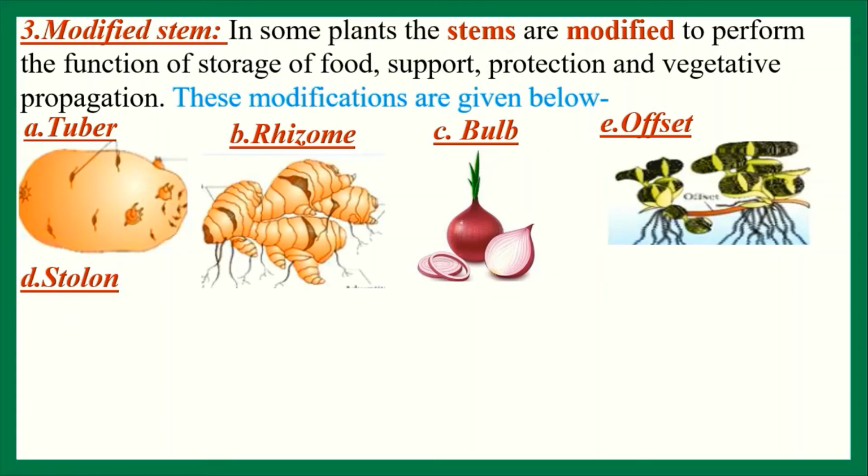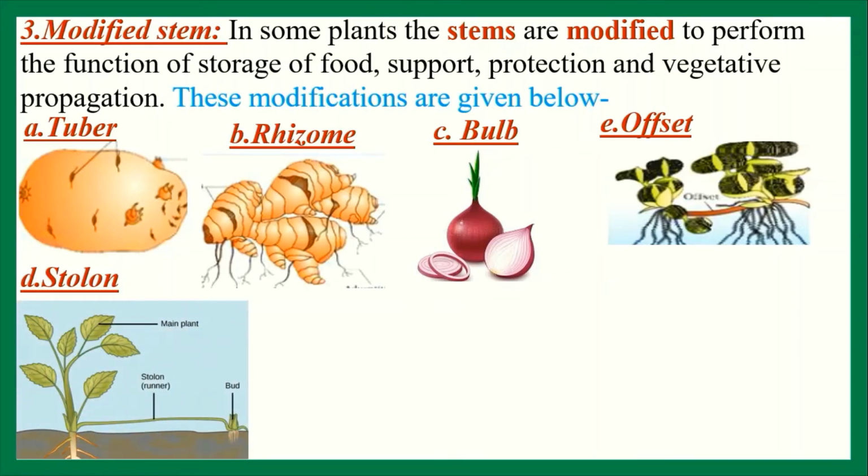Stolon. Stolon is another subaerial modified stem. Everybody see the figure. This type of stolon is found in the arum, mint, that means pudina, etc. You may have seen arum stolon. These are branched from arum and modified for the reproduction. Stolon produces buds at the terminal end and thus helps in reproduction.